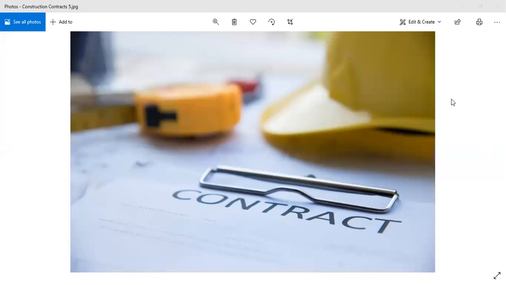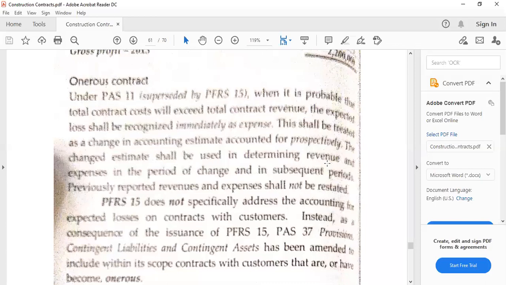The first topic is all about onerous contracts. If you say onerous under our law on obligations and contracts discussions, this means that the contract is burdensome or becomes burdensome on the part of a certain party.